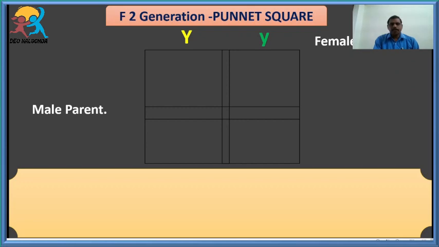By using Punnett square, we are explaining this female parent crossed with male parent in heterozygous condition. So now capital Y, that is yellow, capital Y small y, that is genotypic yellow, capital Y small y, that is genotypic yellow, and next one is small y, that is homozygous green.